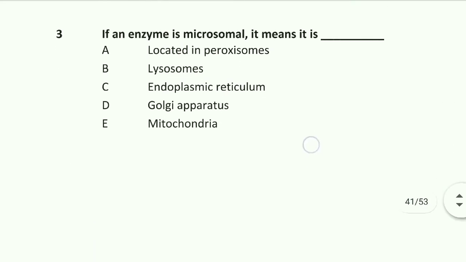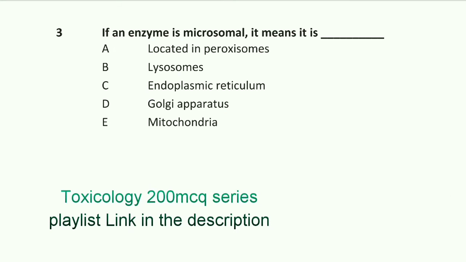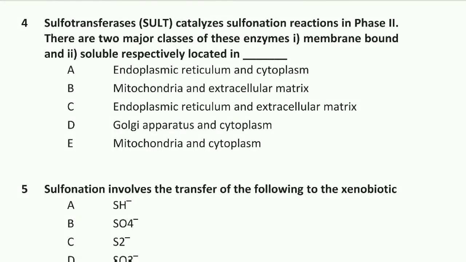Question number 3 is if an enzyme is microsomal, it means it is endoplasmic reticulum. Option C is right. Endoplasmic reticulum. Question number 4 is sulfotransferases, SULT, catalyzes sulfonation reaction in phase 2. There are two major classes of these enzymes, one membrane bound and two soluble respectively, located in.